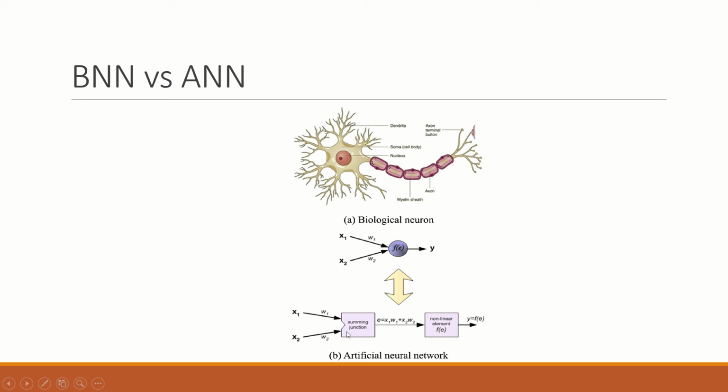This is the summing junction where it will be processed, and the net input will be found: E equals x1 into W1 plus x2 into W2. Then it will be passed to an element, that is a function, and this element will give the output, that is y.